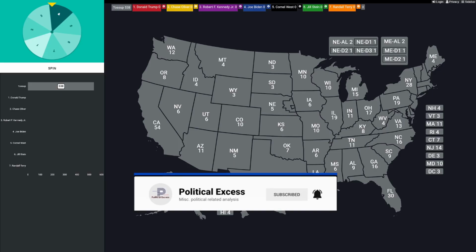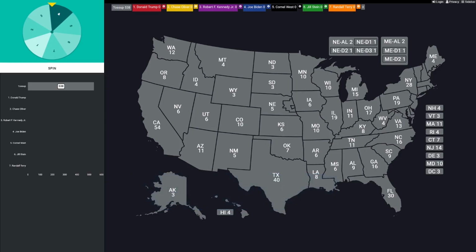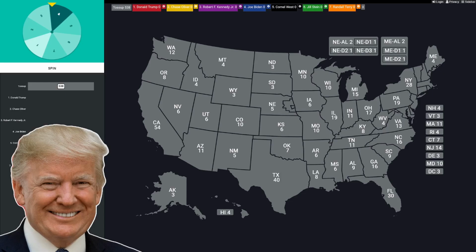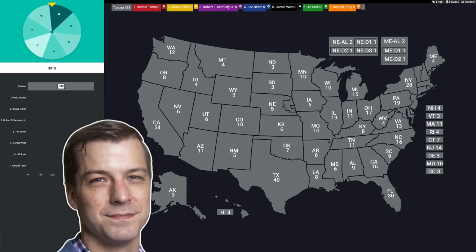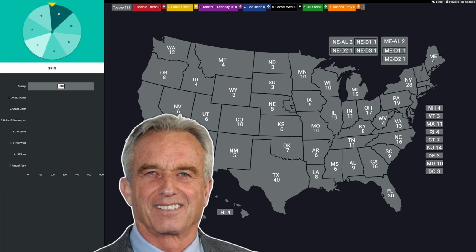The real quick background is there's a million different ways I could have done this. There's a ton of different candidates I could have included, but I settled on these 7, and these are in chronological order of when they declared their candidacy. So the first one in this race was number 1, Donald Trump. Then number 2 is Libertarian candidate Chase Oliver. Number 3 is going to be Democrat turned independent Robert F.